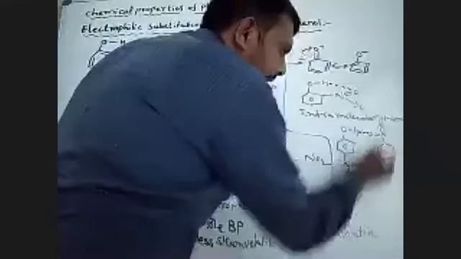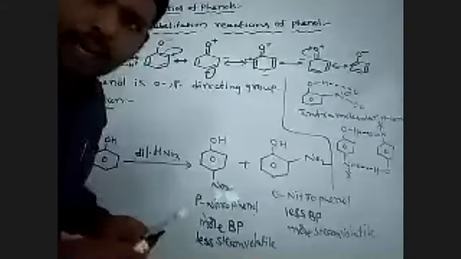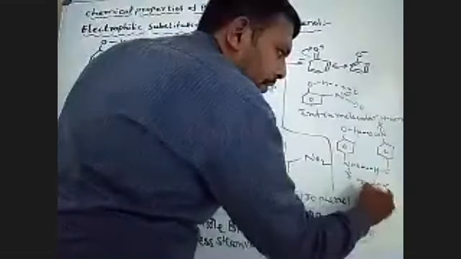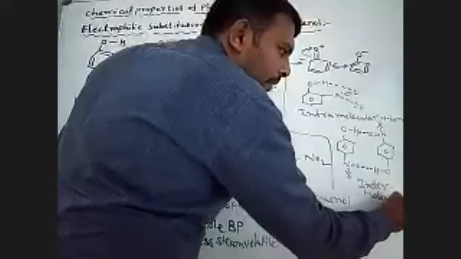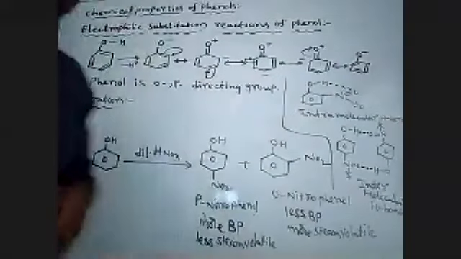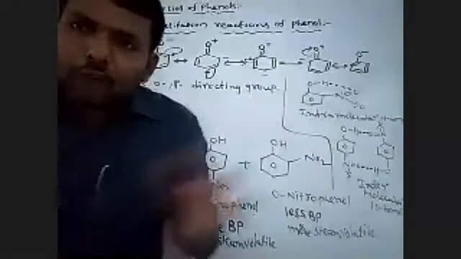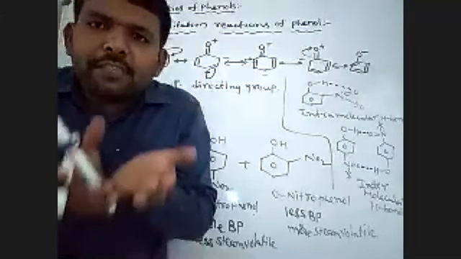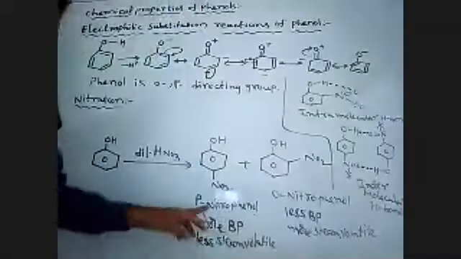Please observe, here intermolecular hydrogen bonding is present, between two different molecules. Intermolecular hydrogen bonding means association of the molecules. The molecular weight increases. Molecular weight increase means boiling point also increases, and increased boiling point means it is less volatile.